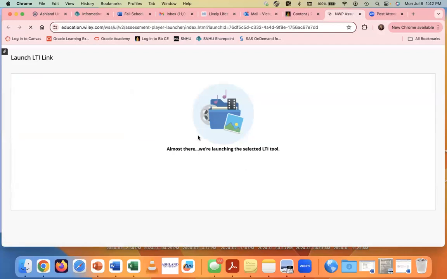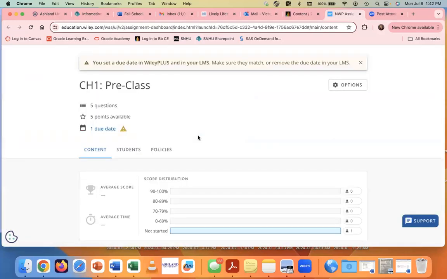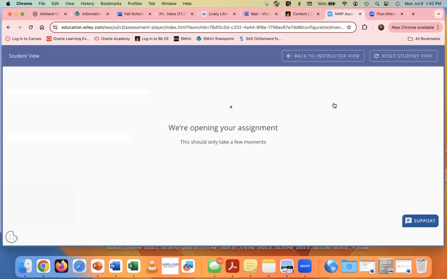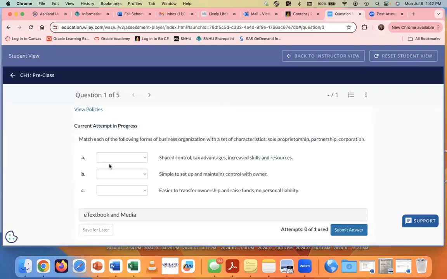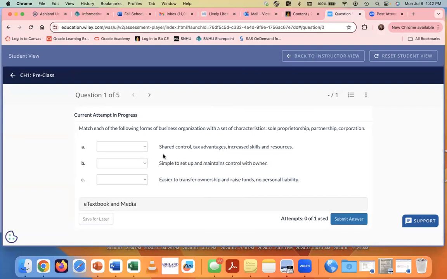Your first assignment of the week is kind of a little warm up. Let me get into student view so you can see what it actually looks like. These are always worth less and are always easier than the actual homework. Sometimes you will have drop-down menus. Sometimes you will have to write in your actual answer.